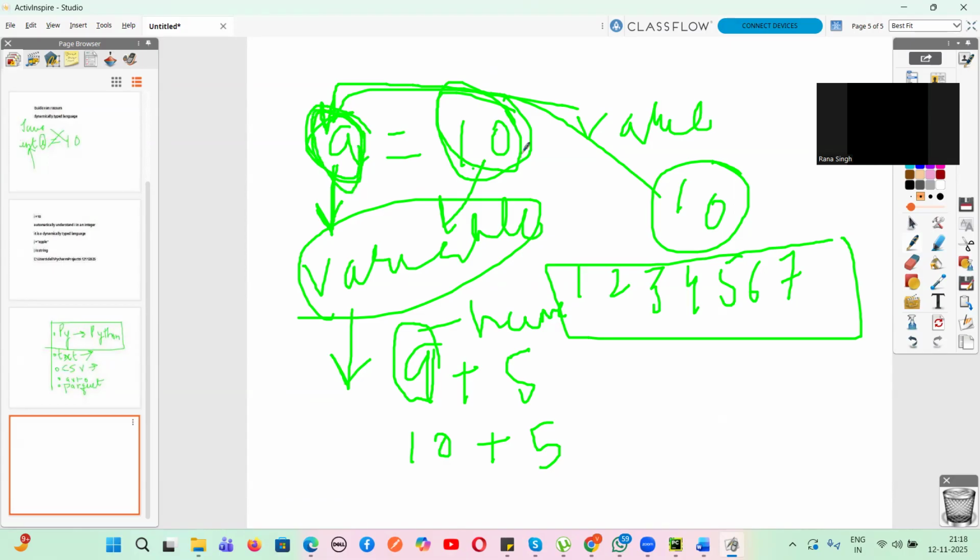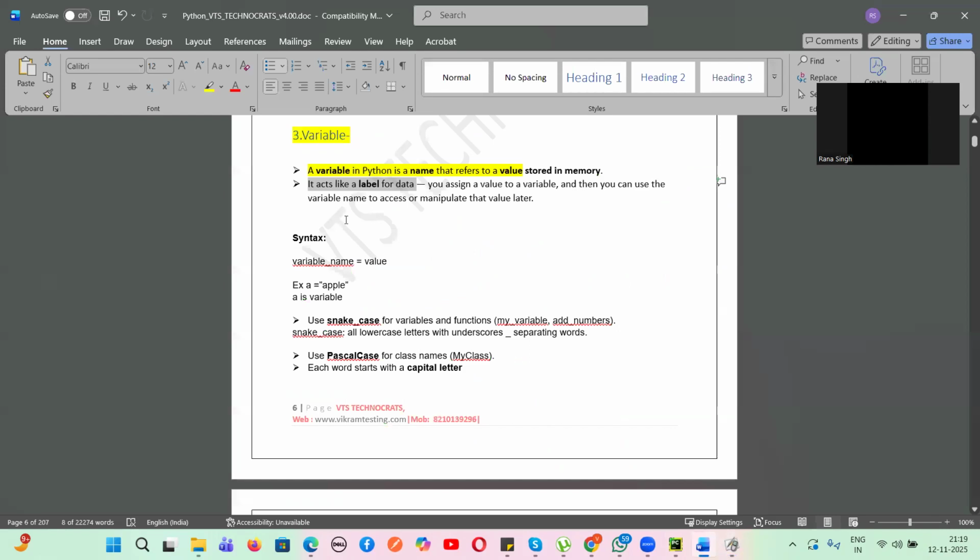First of all, it is the name for the particular value. This value is stored in a particular memory location. If we want to manipulate or change the value, we use this variable name, and then we can do the manipulation: addition, subtraction, multiplication, any kind of manipulation we can do on the variable name, and this will indirectly manipulate the value. That is what a variable is. It acts like a label for the data.